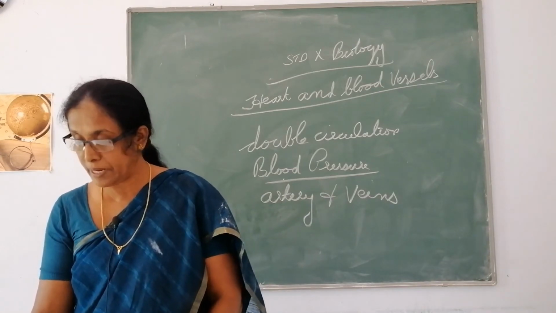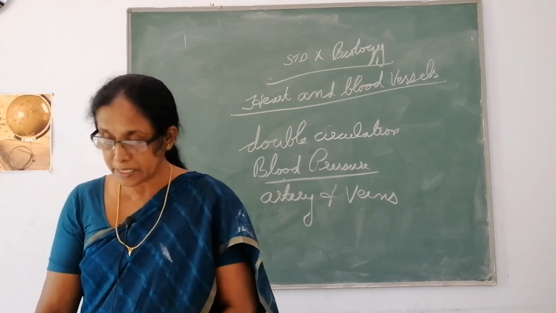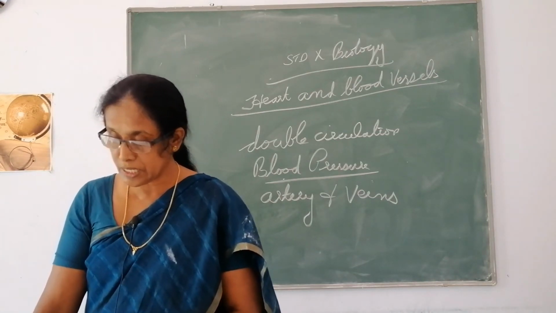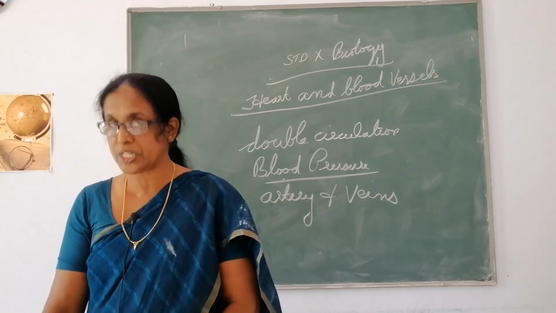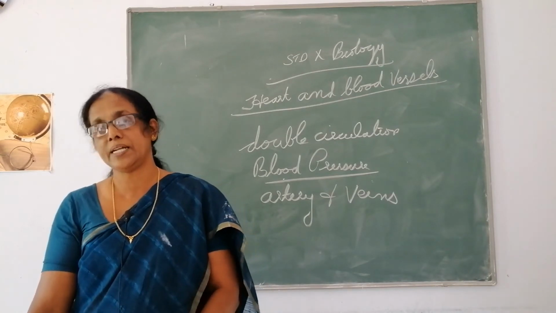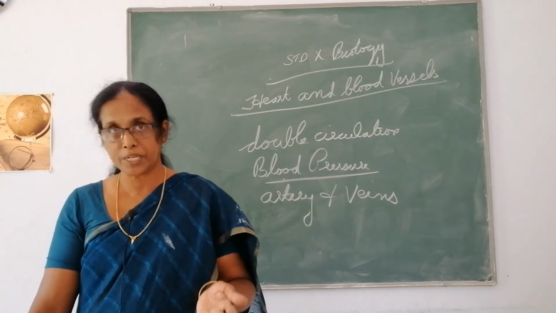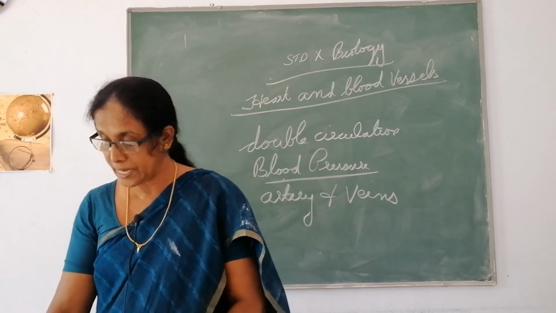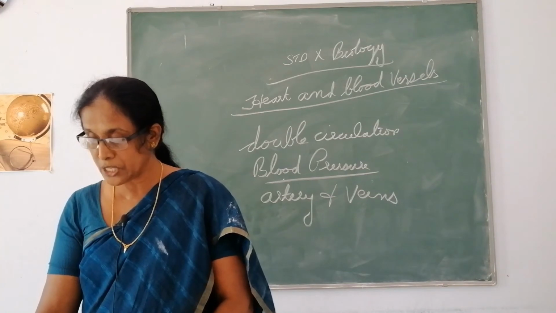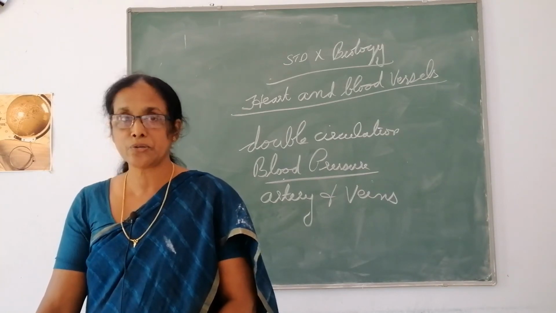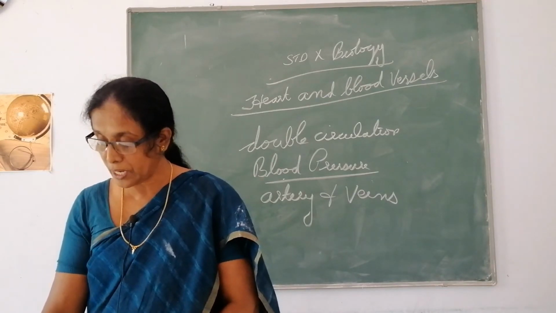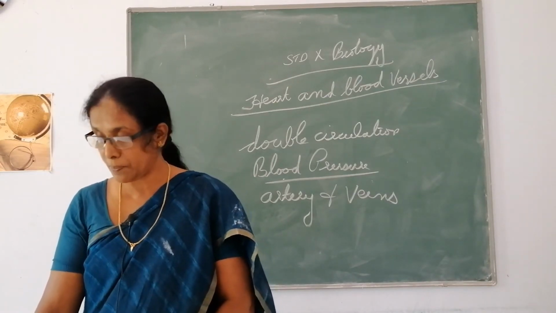See, the pressure inside the artery during the ventricular systole is known as the systolic pressure, and the pressure in the artery during the ventricular diastole is known as the diastolic pressure.